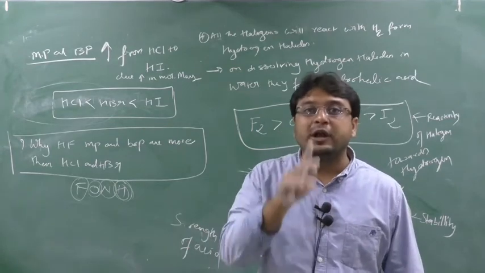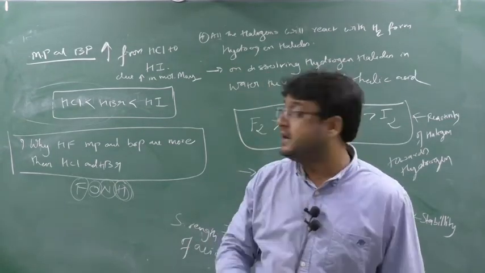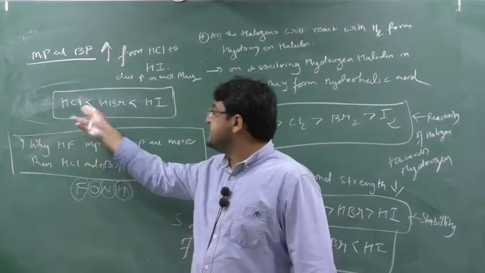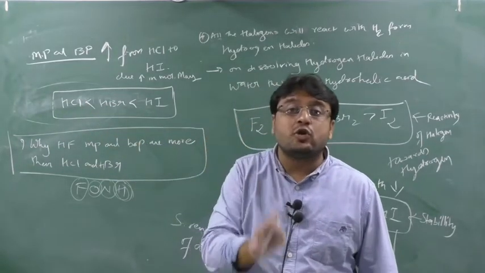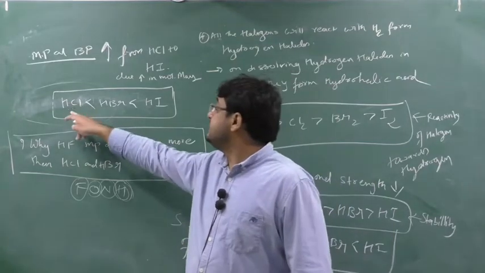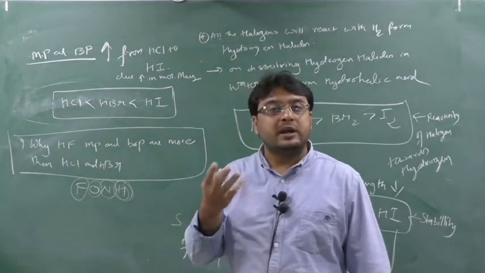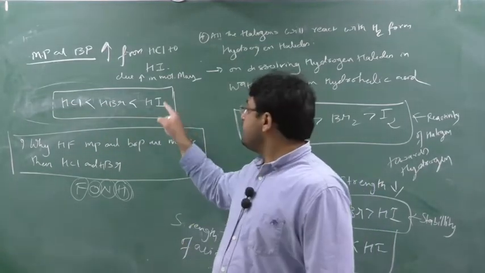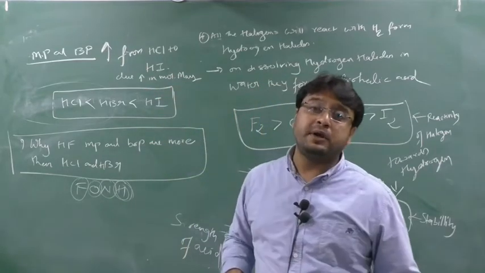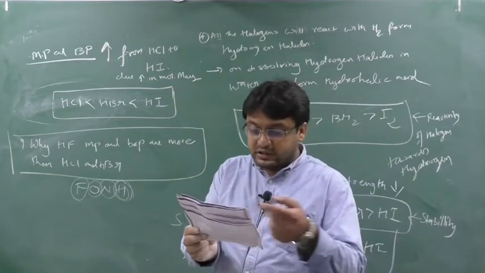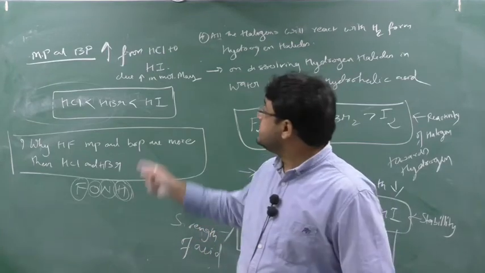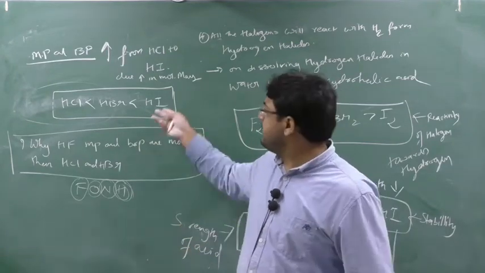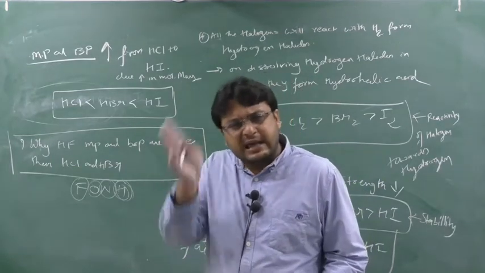That's why the melting point and boiling point are stronger, higher than HCl and HBr. Whereas in HCl, HBr and HI, there is no hydrogen bonding, so their melting point and boiling point are lower. Now you may ask, sir, HI melting point and boiling point are also high. See, if you see the HI melting point, it may be higher than HF.